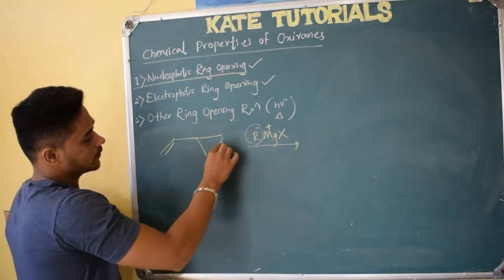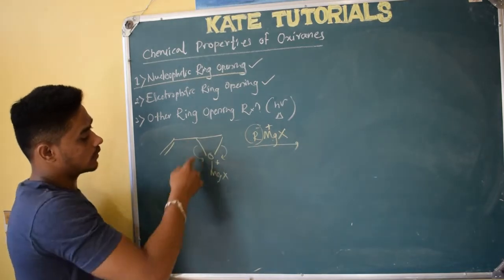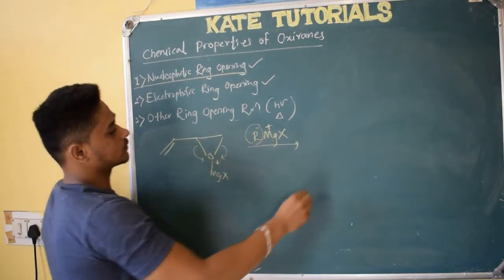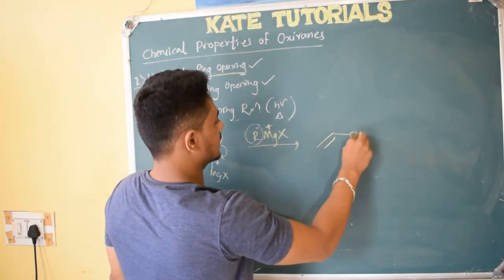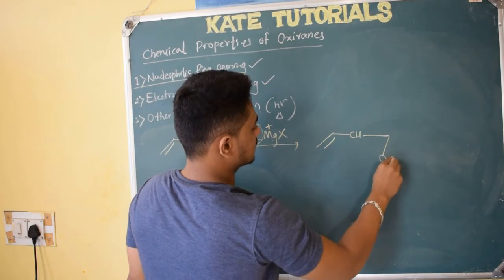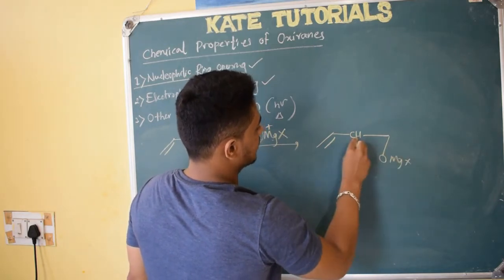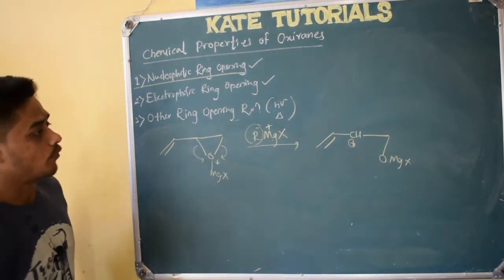Where will it break, whether like this or like this? It will break like this only. Why? Because here a carbocation is formed. Let me write that. To this carbon CH is there, and here CH2OMgX. Why does the bond break only here?